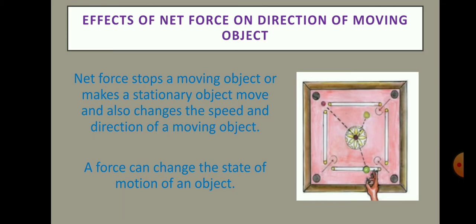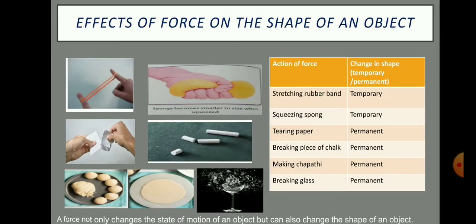Now, see the other effects of force. Effects of force on the shape of an object. Here, children, some situations are given in the table. The first column shows the force applied on the object. The second column shows the effects of force on the shape of the object, that is, temporary change or permanent change.